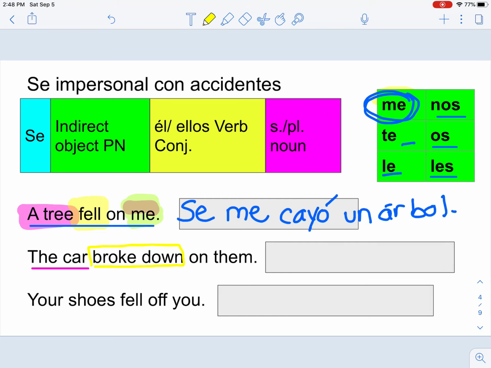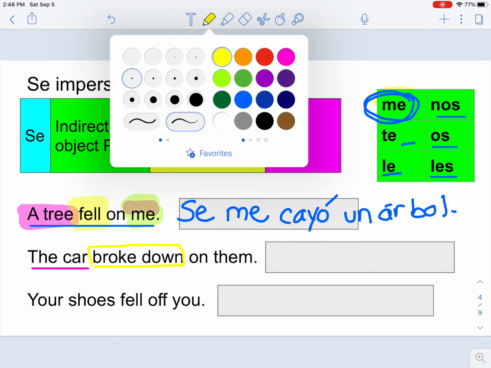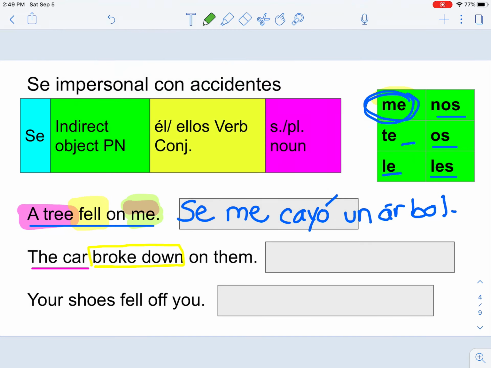They are the victims. So which one of these is going to be the victims? Them is going to be les, because him or her is going to be le, but here we have les, so it's going to be on them. So that is going to be our green.